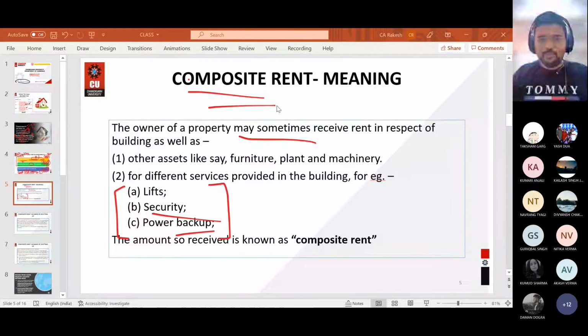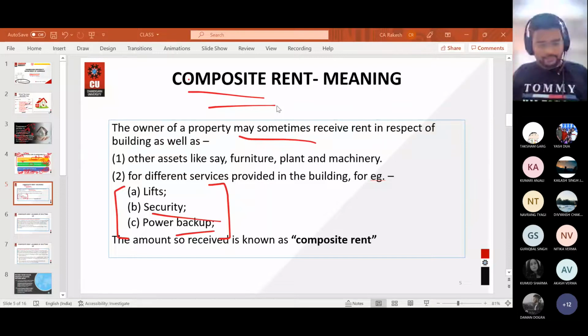So you need to make a distinction: only income generated from building and land appurtenant to the building will be chargeable to tax under income from house property, nothing else. Furniture, table, chair, projector, security guard, lift, water supply, power supply, anything like that has to be taxed differently.